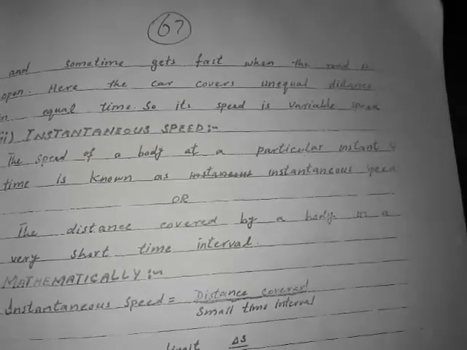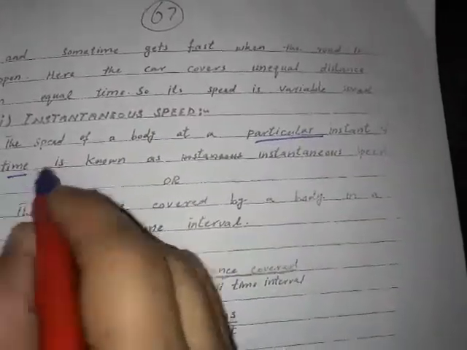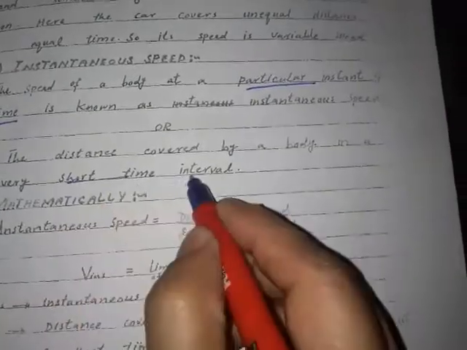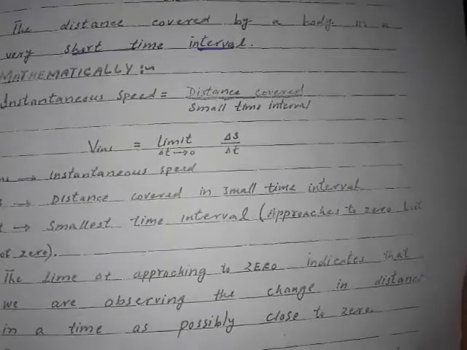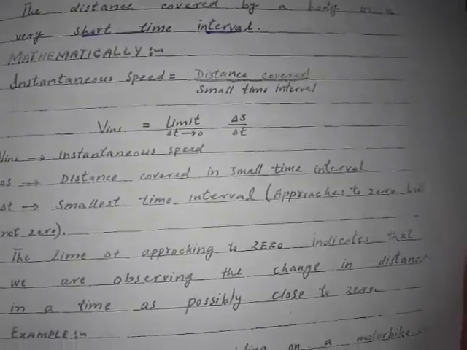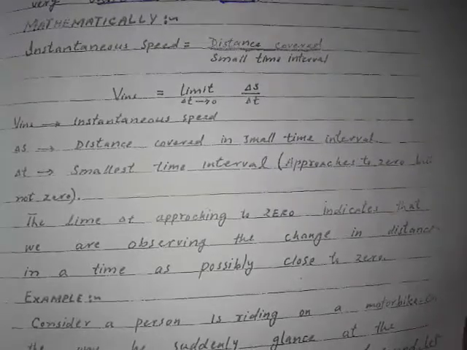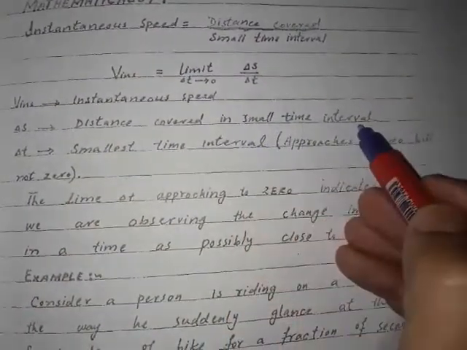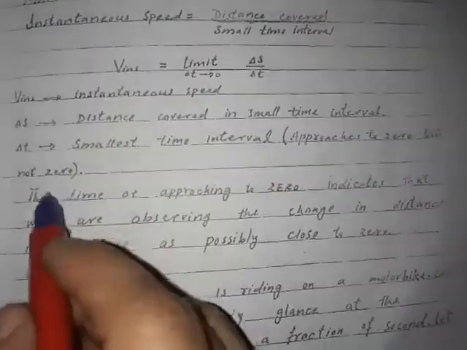Instantaneous speed: the speed of a body at a particular instant of time is known as instantaneous speed. It is the distance covered by a body in a very short time interval. Mathematically, instantaneous speed is equal to distance covered divided by the small time interval. V instantaneous is equal to limit del t approaches 0 of del s divided by del t, where V instantaneous is the instantaneous speed, del s is the distance covered in the small time interval, del t is the smallest time interval approaching 0 but not 0.